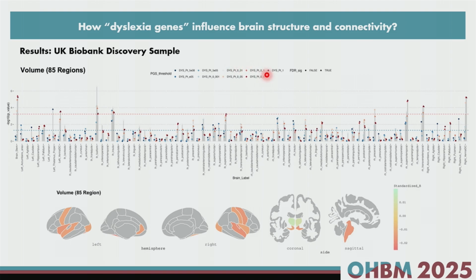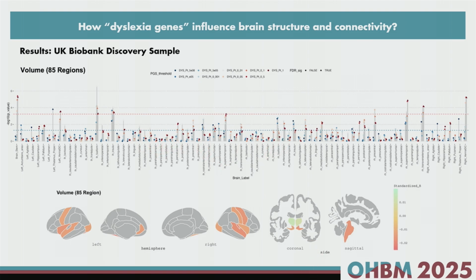And here are the different thresholds of the polygenic scores of dyslexia. The most important thing that I want to tell you is that we only observe that the polygenic scores of dyslexia associate with brain volume, brain structure, and white matter connectivity, but not the polygenic scores of other reading and phonological phenotypes. So it means that the most sensitive polygenic score is dyslexia.